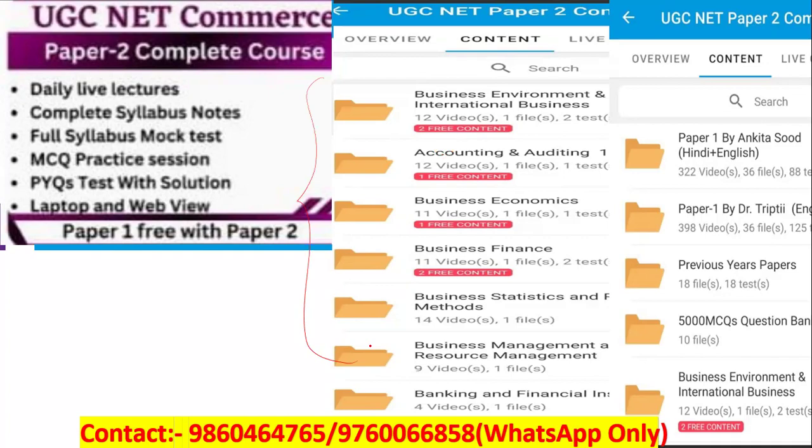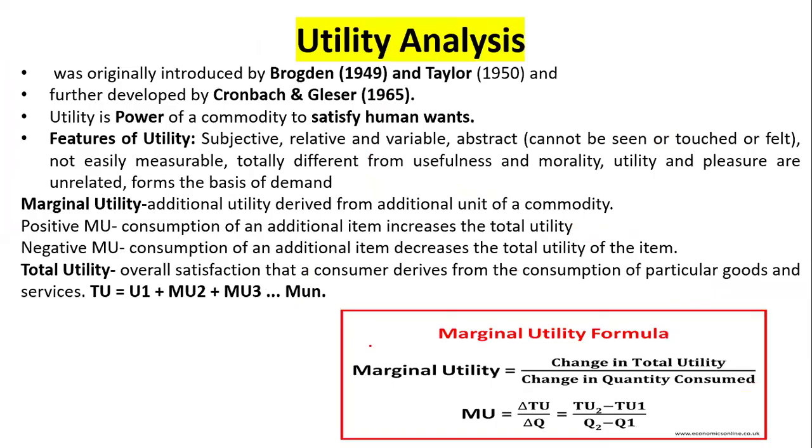So let's start our topic for today, that is utility. First thing: what is utility? Utility is nothing but a power. Power for what? The power of a commodity to satisfy human wants. Humans have wants, and to satisfy them we need to utilize our resources. That is utility, and utility has the power to satisfy human wants.